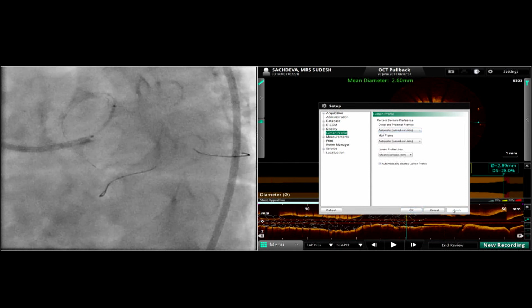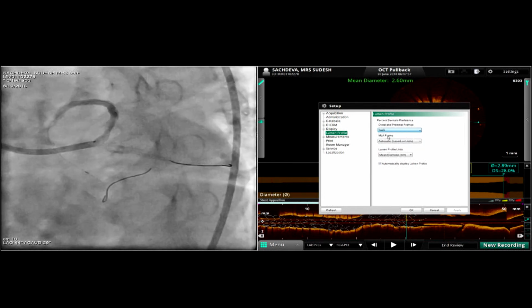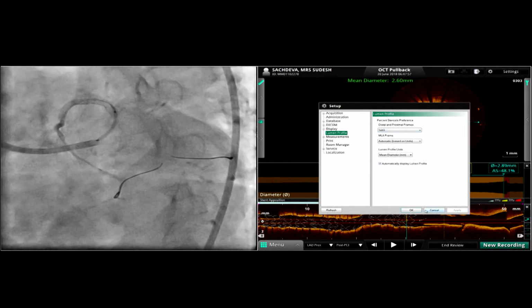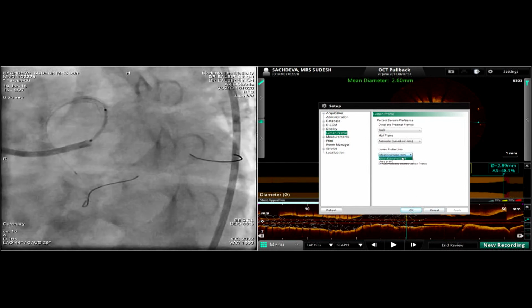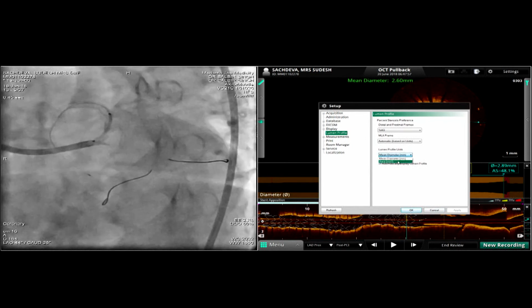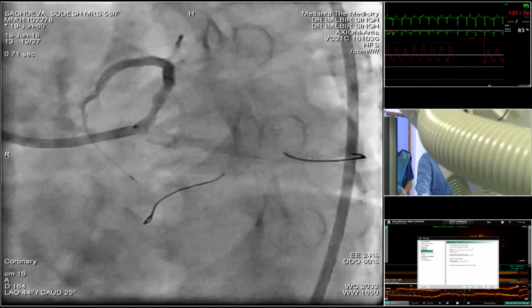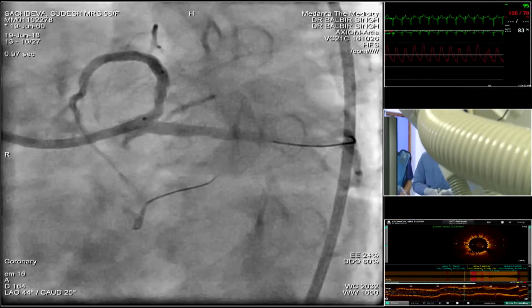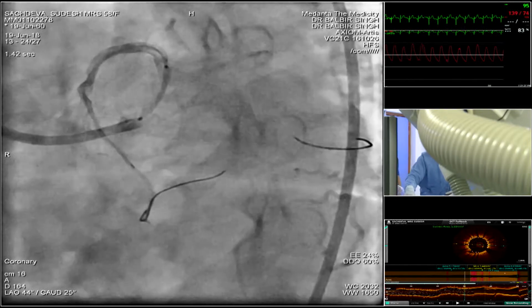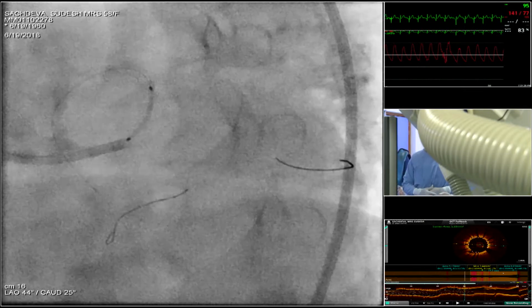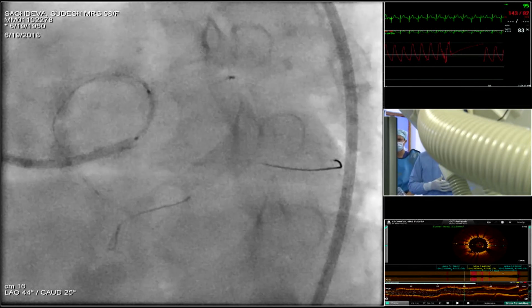So I'm using a 3.0 by 23 Alpine. This is a 3.5 or a 3.0? A 3.0 stent, 3 by 23. We got a diameter of 3 on OCT, and we got a length of 19 millimeters. So I'm using a 3.0 by 23 Alpine. I will post-dilate with a 3.5. I'll post-dilate. Okay, great. And then take an OCT actually. Go up, 12. Great.